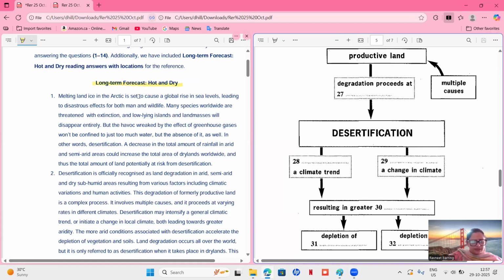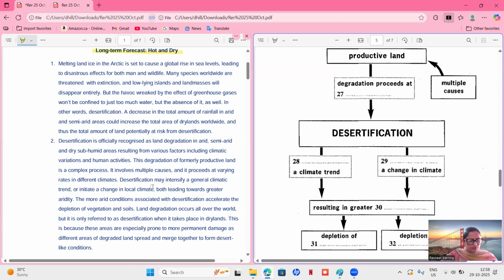All right, let's see. Melting land ice in the Arctic is said to cause a global rise in sea level, leading to disastrous effects for both man and wildlife. Many species worldwide are threatened with extinction, and low-lying islands and land masses will disappear entirely, but the havoc wreaked by the effect of greenhouse gases won't be confined to just too much water. So they're not talking anything about degradation. Let's find the word degradation. A decrease in the total amount of rainfall in arid and semi-arid areas could increase the total area of dry land worldwide, and thus the total amount of land potentially at risk from desertification. Okay, degradation. So they're not talking anything about degradation yet.